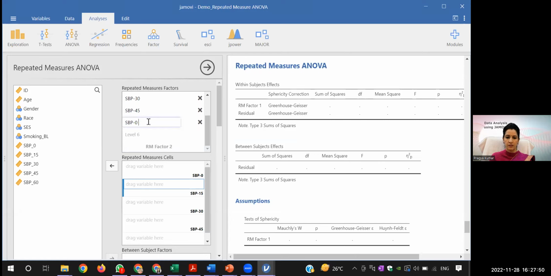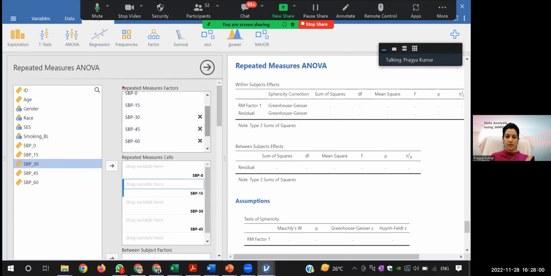And this is your 60 minutes. So I have now defined these levels. And once you have defined this, can you see that these levels are with the same name? Okay? Yes. Are you getting it, Dr. Chintamala? Yes ma'am.